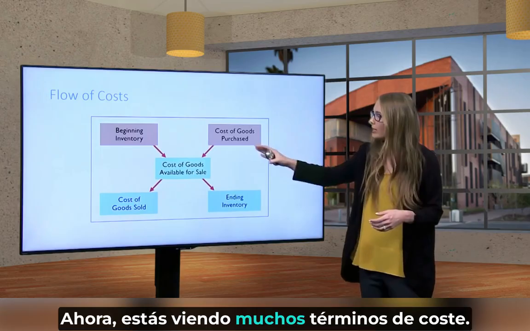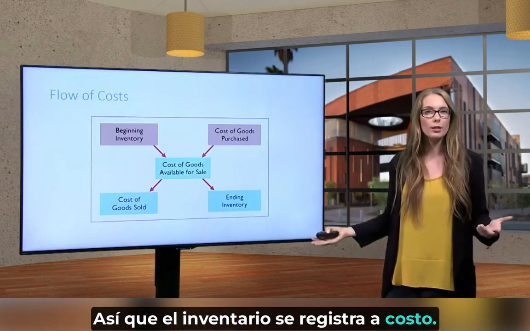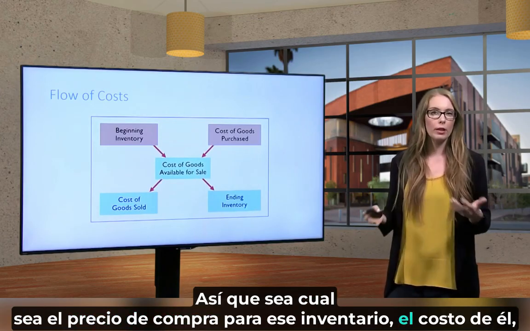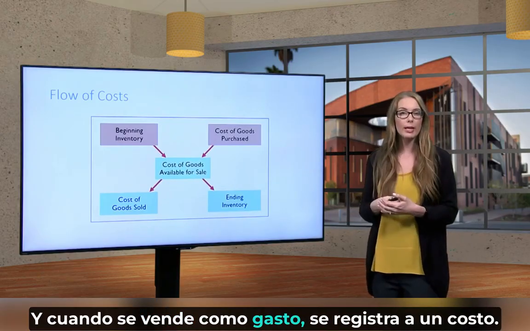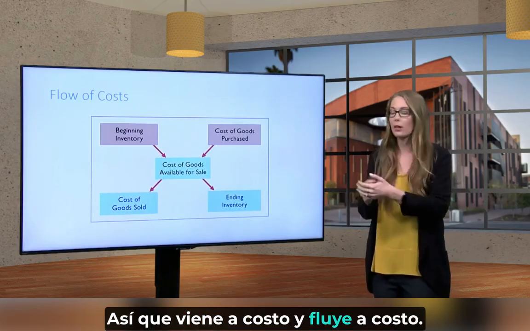Now, you're seeing a lot of cost terms. Inventory is recorded at cost. Whatever the purchase price is for that inventory, the cost of it, that's what it's recorded at. And then when it's sold as an expense, it's recorded at cost. So it comes in at cost and it flows out at cost.